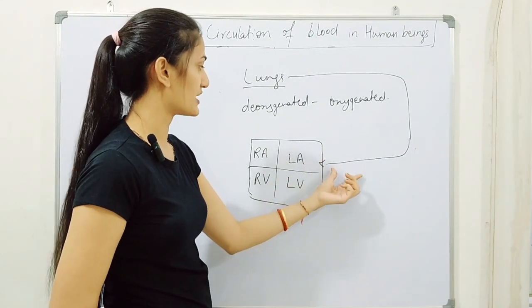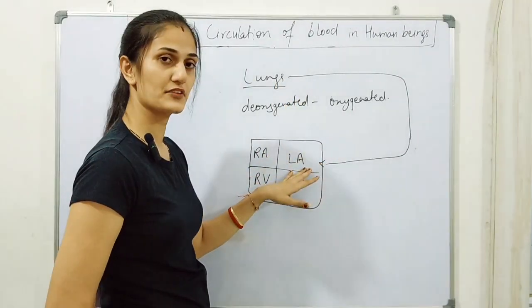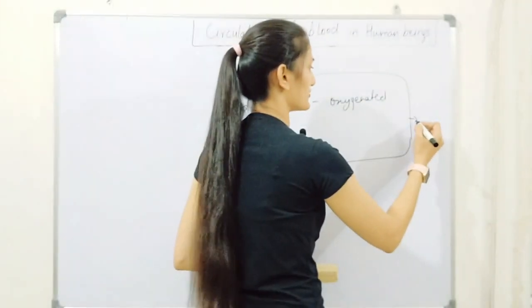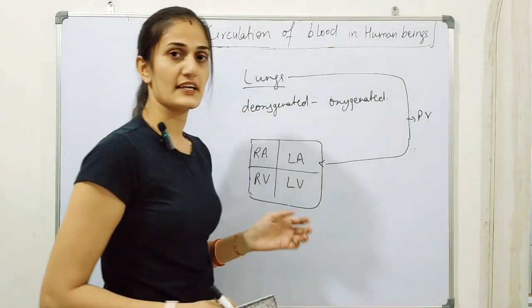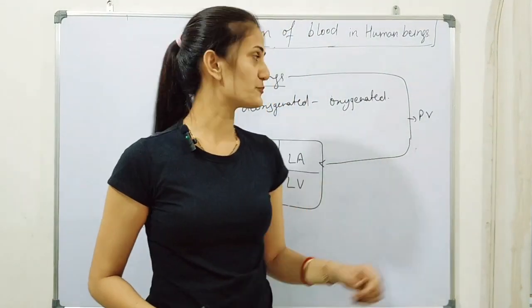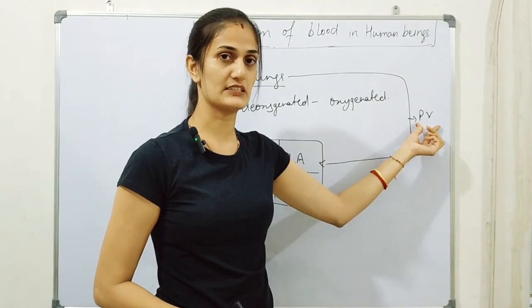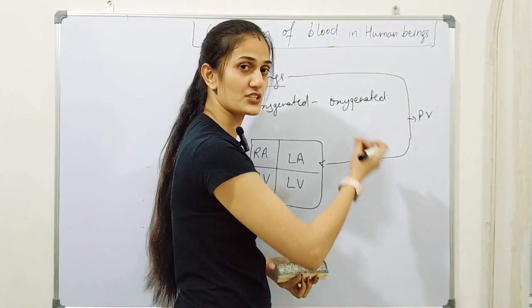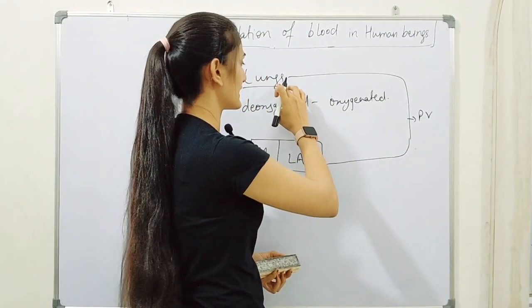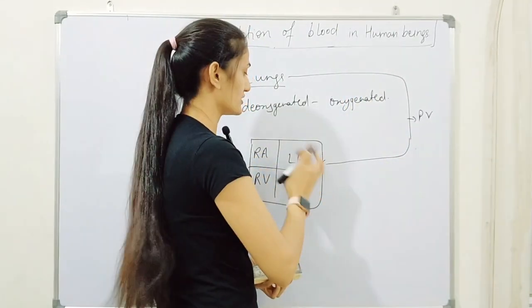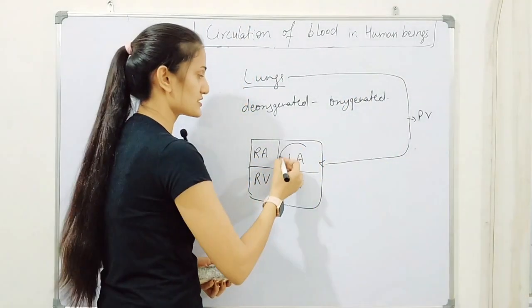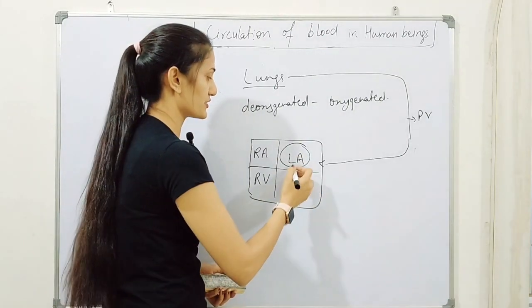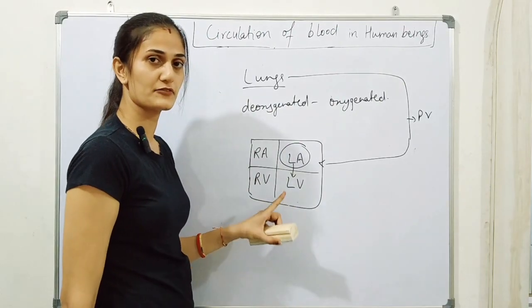Now this passing of blood from the lungs toward the left atrium is carried by an artery or vein, which is the pulmonary vein. All veins carry deoxygenated blood, while this pulmonary vein carries oxygenated blood. This is the exception of veins. The word pulmonary is associated with lungs, and this pulmonary vein carries oxygenated blood from the lungs to the left atrium. As the blood fills the left atrium, it relaxes, and then it contracts, and the blood passes into the left ventricle.